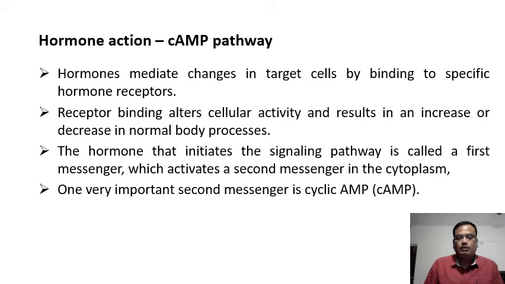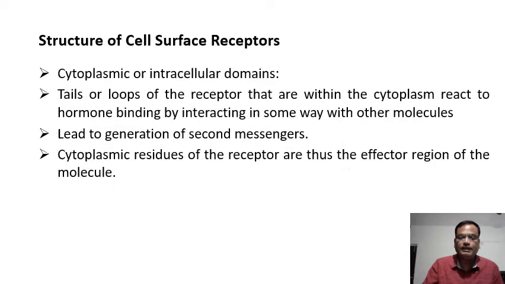Now, there are different second messengers, and one of the important second messengers is the cyclic AMP molecule. Now, the surface receptor, I am talking about the protein hormone receptors which are present on the surface of the cell, has two parts.